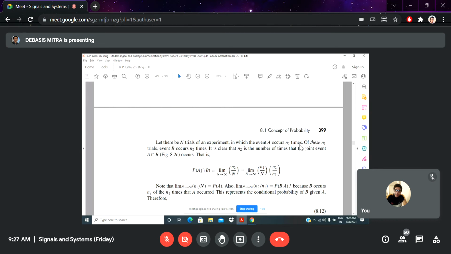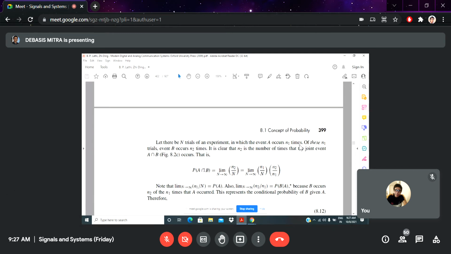That means the event B occurred n2 times, whereas the n1 trials are with respect to A, so n1 is the number of total trials.